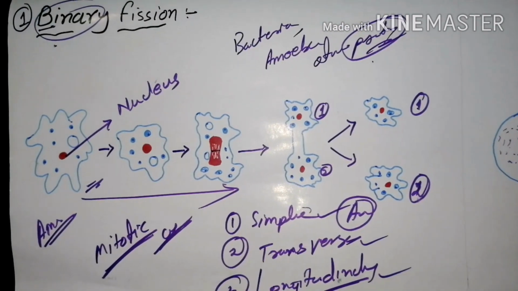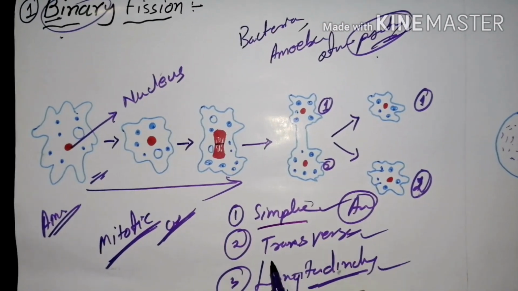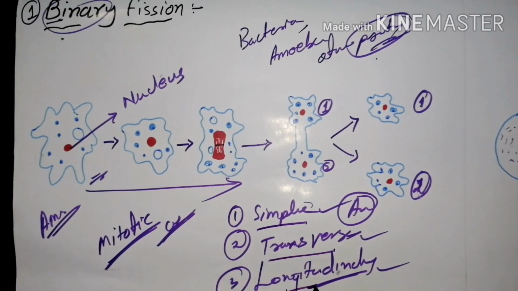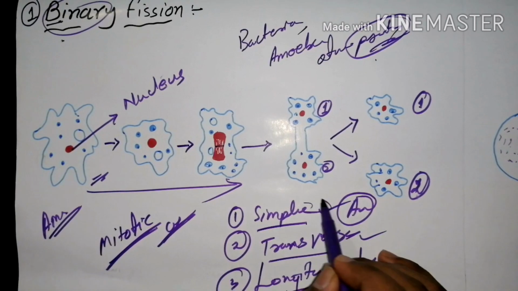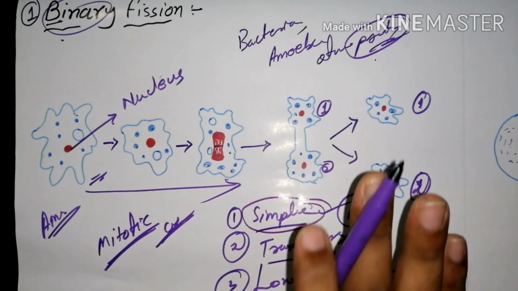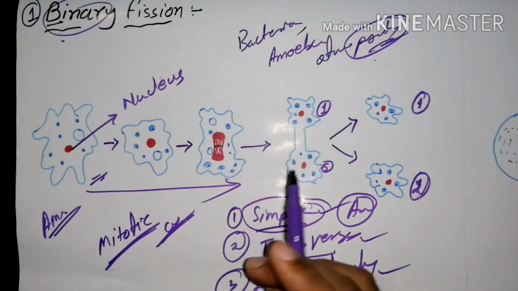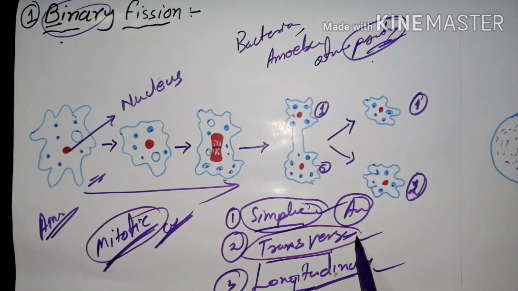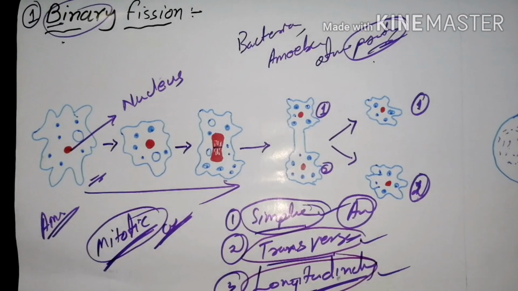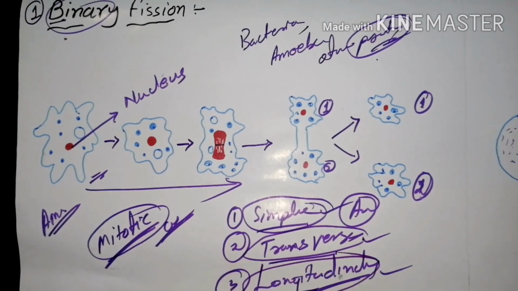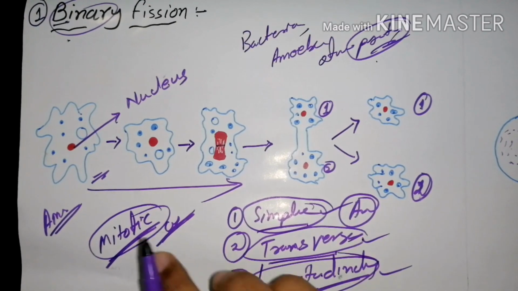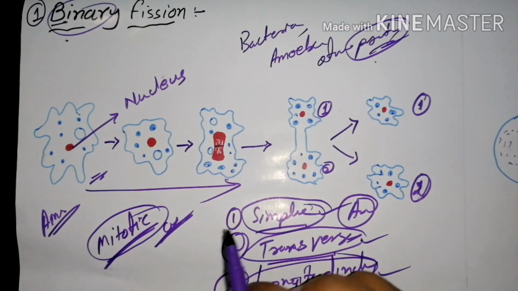It is divided into three types: simple, transverse, and longitudinal binary fission. In all of these, mitotic division takes place, and it is the same in all asexual reproduction and its types. So that is all about binary fission.